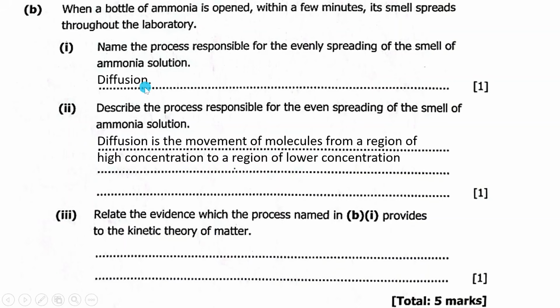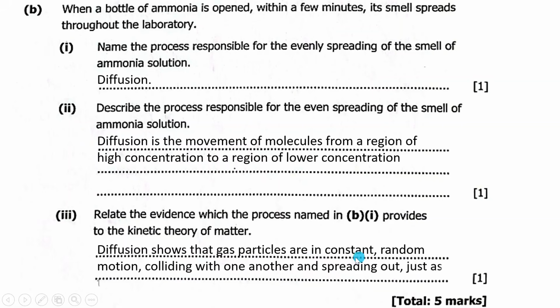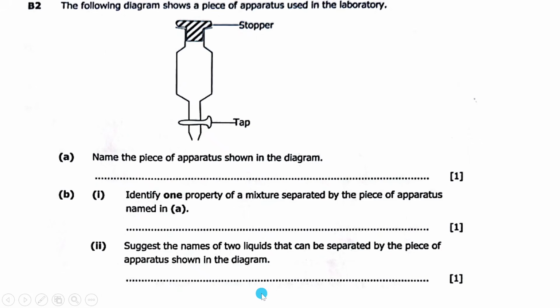And diffusion is one of the evidence that proves this assumption here. So we'll say now that diffusion shows that gas particles are in constant random motion, colliding with one another and spreading out just as the kinetic theory predicts or states.